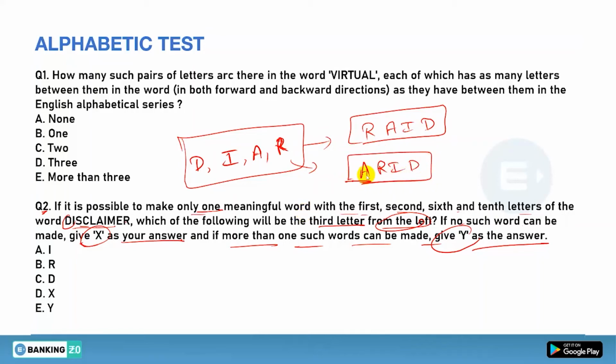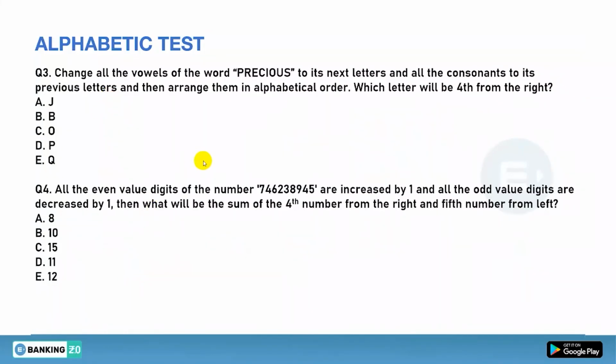Now most of you will not actually know the meaning of arid. Arid is a place or a drought area, where the rain is very less, or where there is less water. That is arid. So there are 2 words. If more than one such word can be formed, you have to give Y as your answer. So option number E will be the right answer. Clear? Done? Okay, now we'll see the third question.